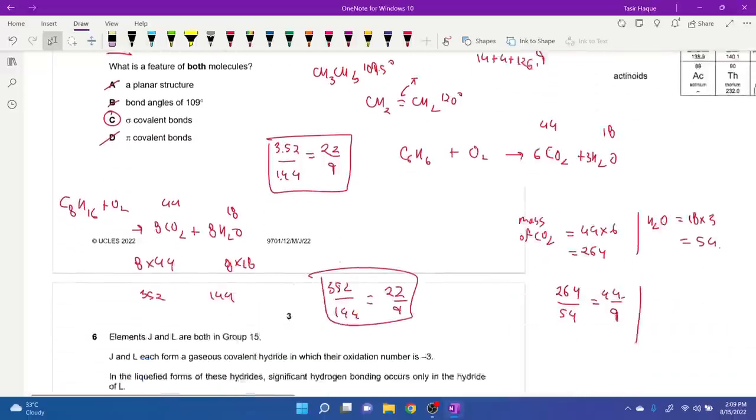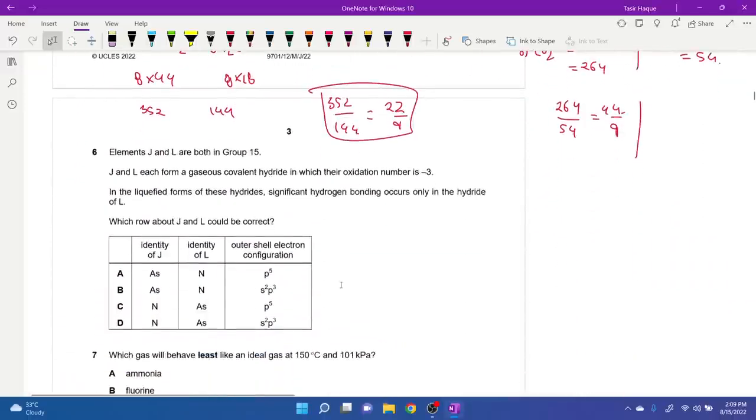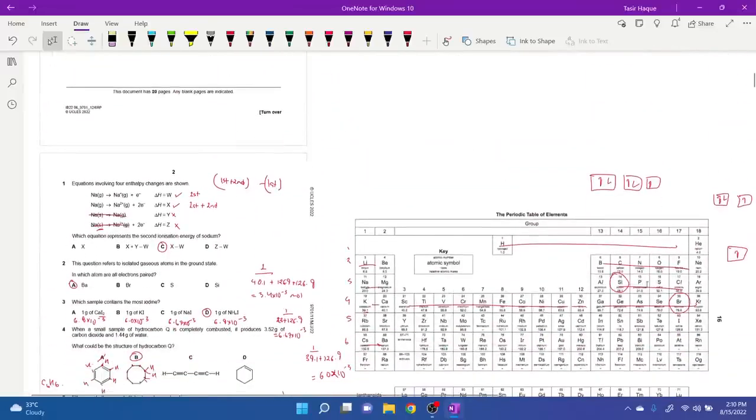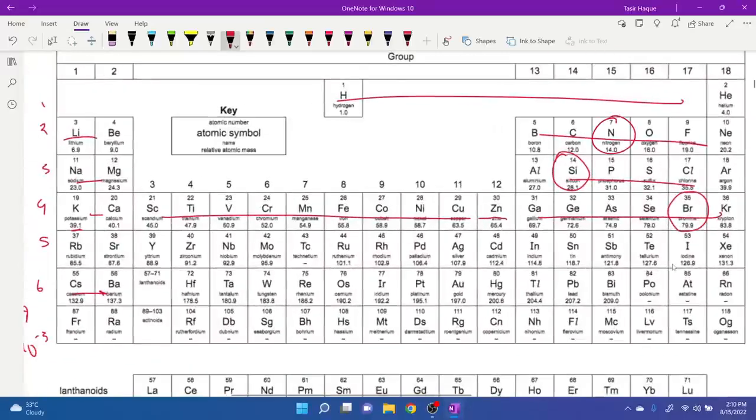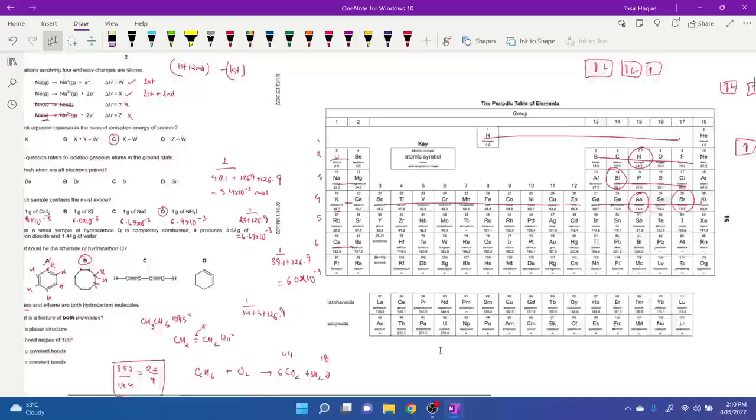Remember that, guys. 6. Elements J and L are both in group 15. J and L each form a gaseous covalent hydride in which the oxidation number is -3. In the liquefied forms of these hydrides, significant hydrogen bonding occurs only in the hydride of L. Okay, so 3 elements can form hydrogen bonds: NOF, nitrogen, oxygen, fluorine. So both of them are in group 15. So we're dealing with nitrogen and arsenic, right? As is arsenic, as you can see here. Nitrogen can form hydrogen bonds, okay?